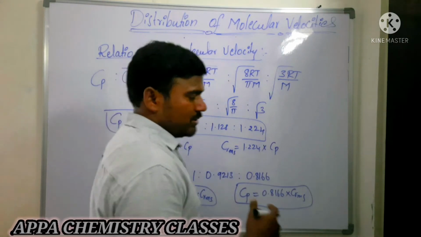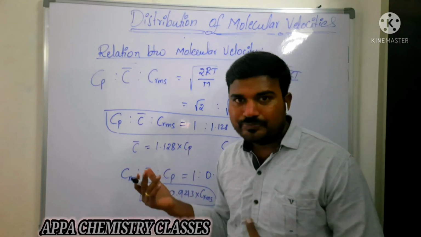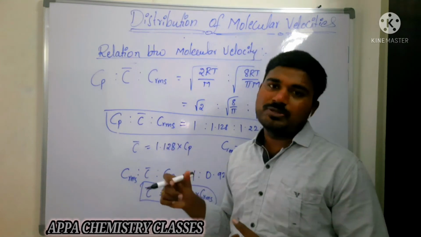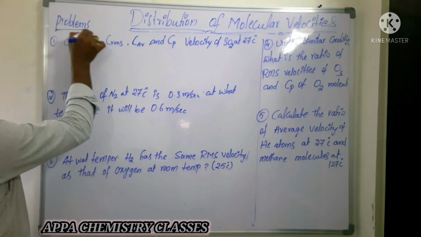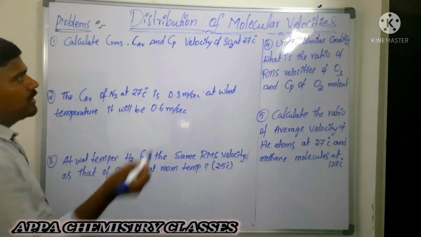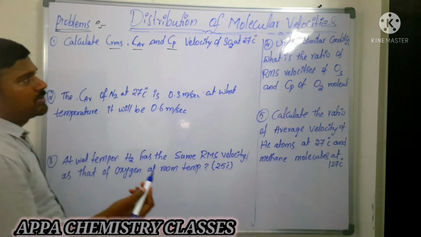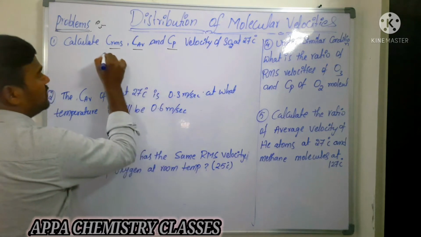These conversions are very important while solving the problems. Is that clear? Next, we will see some problems on molecular velocities. So the first problem is: calculate the RMS velocity, average velocity and most probable velocity of sulfur dioxide at 27 degrees Celsius.